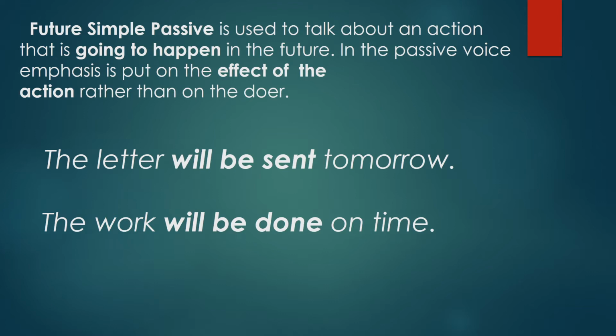Future Simple Passive is used to talk about an action that is going to happen in the future. In the passive voice, emphasis is put on the effect of the action rather than on the doer. For example, the letter will be sent tomorrow. The work will be done on time.